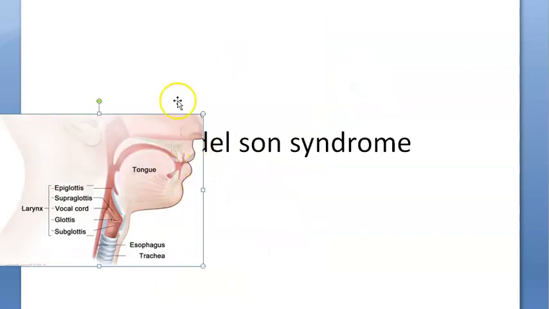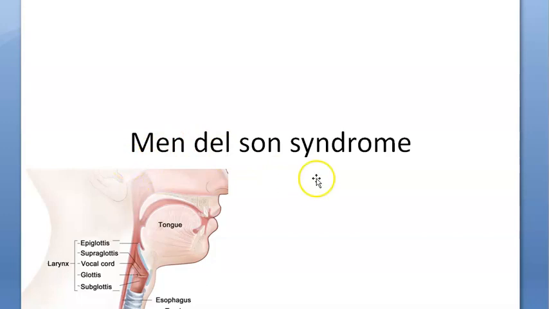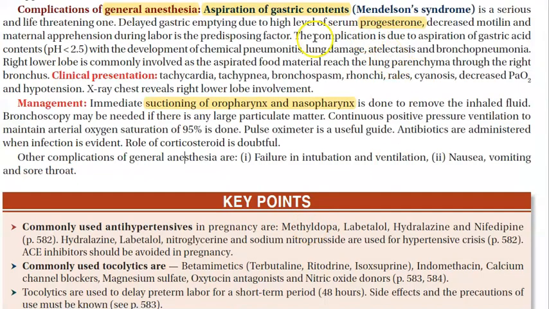This happens more in a pregnant female, when you have given general anesthesia for cesarean section, okay? Because in these people the progesterone level is more and there's decreased motilin, so the motility of your gastric emptying is slow. The stomach will retain the contents and it will come out of the food pipe and enter the windpipe.